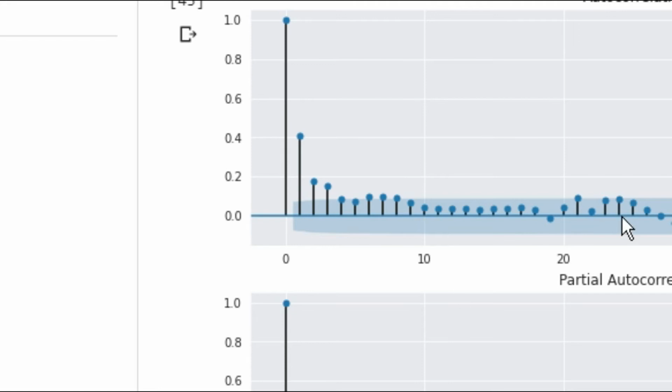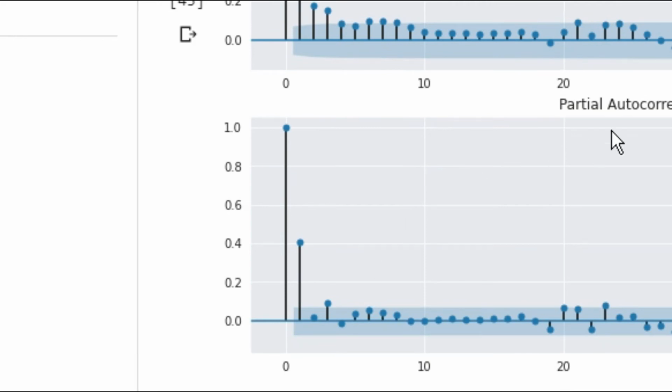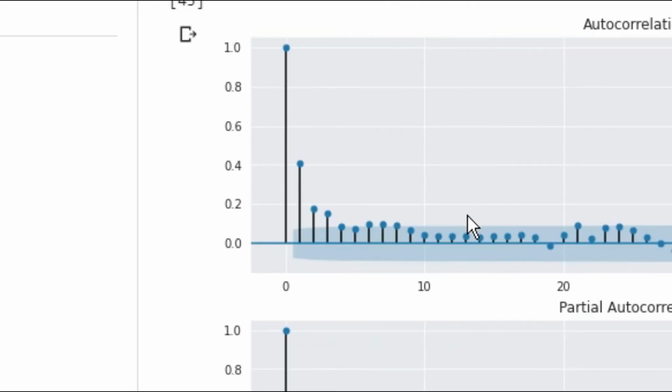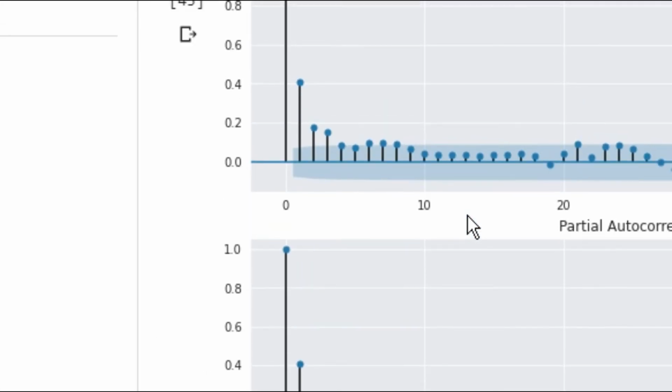After that, there is not much significance in these values. After observing the partial autocorrelation function, we can also conclude that these values lie between 5 to 10. So we can say that our P and Q value will be between 5 to 10. To know the exact value, we need to use the hit and trial method within this range, or we can implement a grid search algorithm to find the exact value.